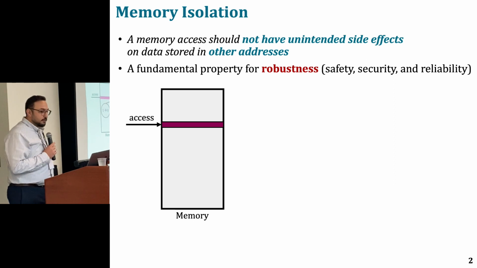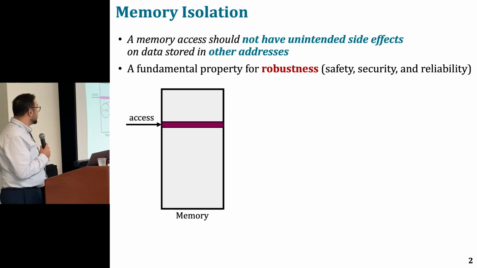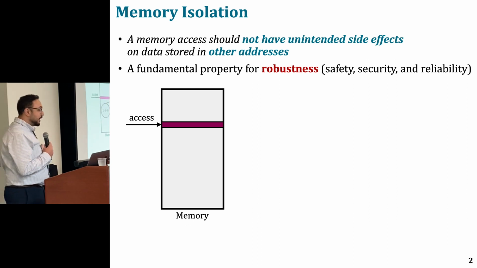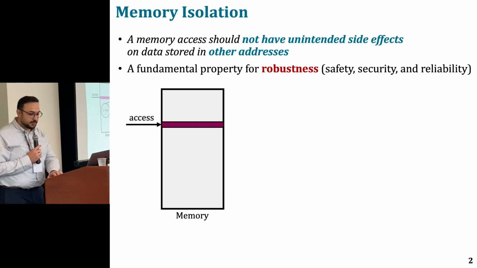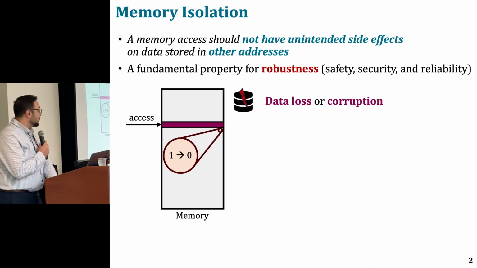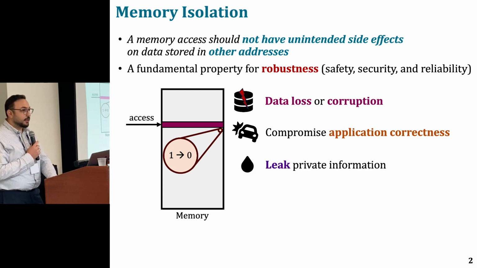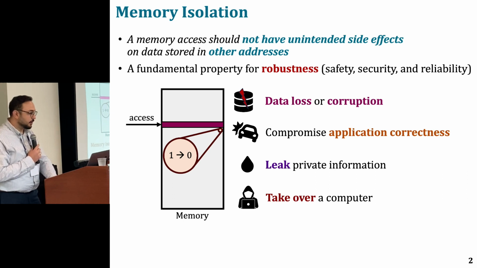Imagine that we do not have this principle. You perform an access to a memory location, and you observe a change, a bit flip, in another memory address. And we wouldn't want this because it could lead to data loss or corruption. It can compromise our application correctness. It can be used to leak your private information or even to take over your computer.